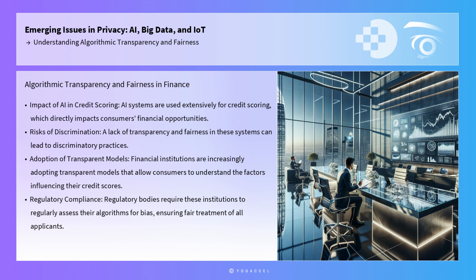Furthermore, real-world applications of algorithmic transparency and fairness are evident in the financial sector. AI systems are used extensively for credit scoring, which directly impacts consumers' financial opportunities. A lack of transparency and fairness in these systems can lead to discriminatory practices. To address this, financial institutions are increasingly adopting transparent models that allow consumers to understand the factors influencing their credit scores. Additionally, regulatory bodies require these institutions to regularly assess their algorithms for bias, ensuring fair treatment of all applicants. This proactive approach not only enhances consumer trust, but also aligns with regulatory compliance.